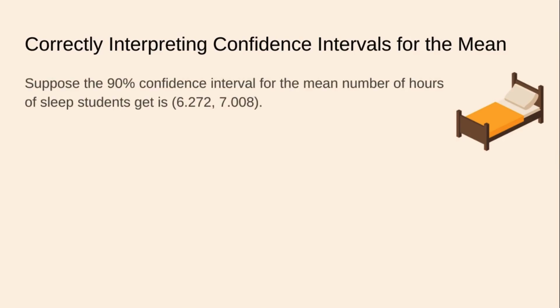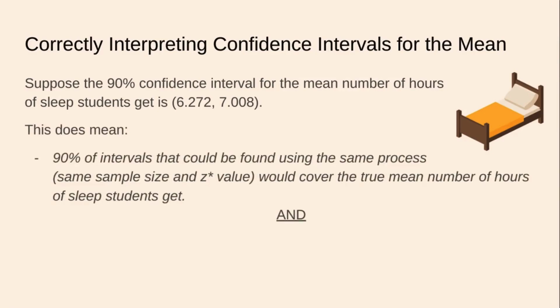Suppose the 90% confidence interval for the mean number of hours of sleep students get is between about 6.3 and 7. Here's what this does mean. 90% of intervals that could be found using the same process, that is the same sample size, same z-star value, all things held equal as it were, would cover the true mean number of hours of sleep that students get. That's what a 90% confidence interval means.